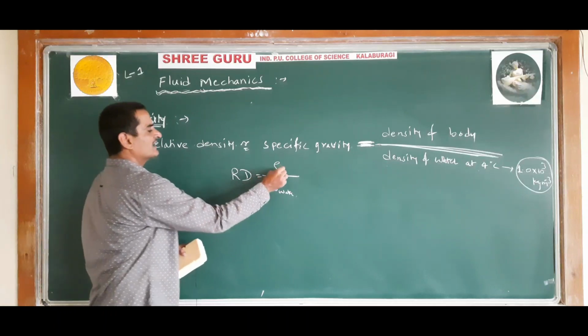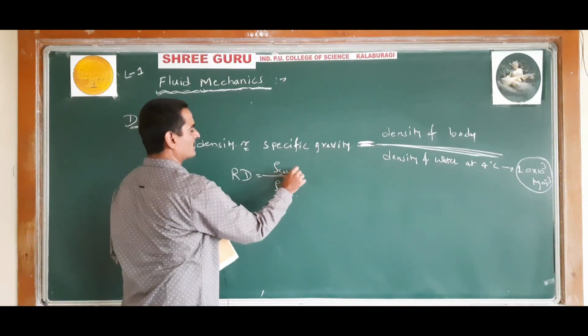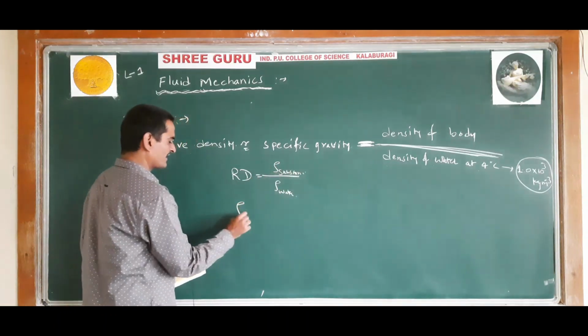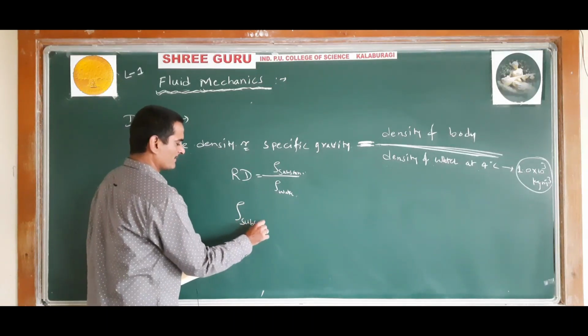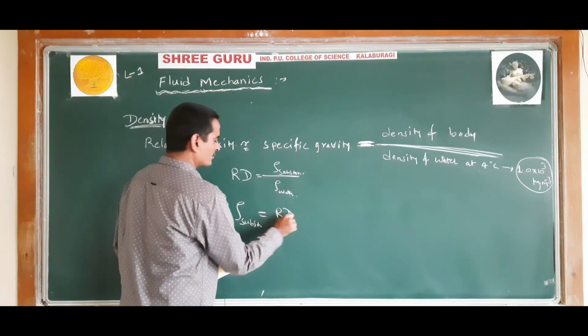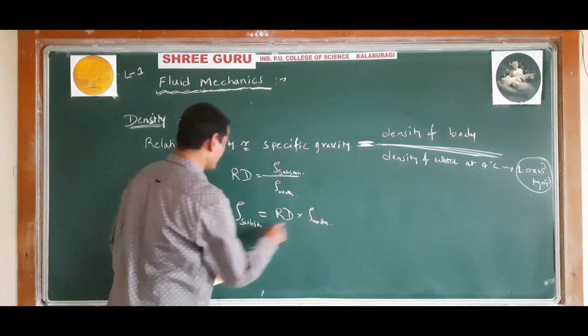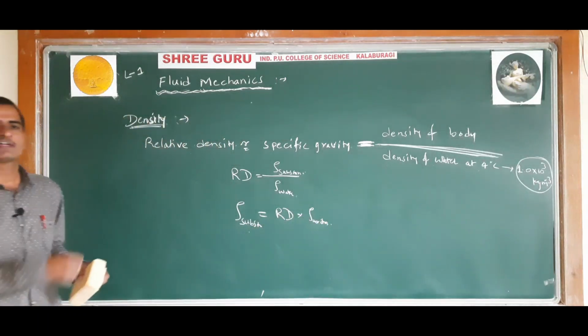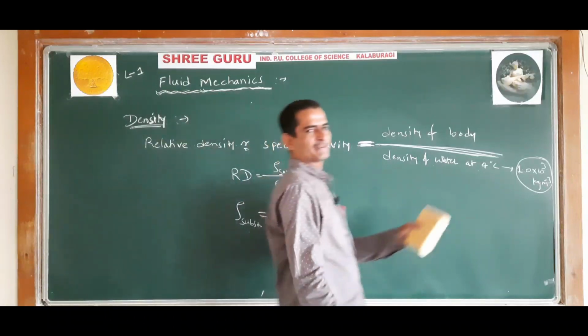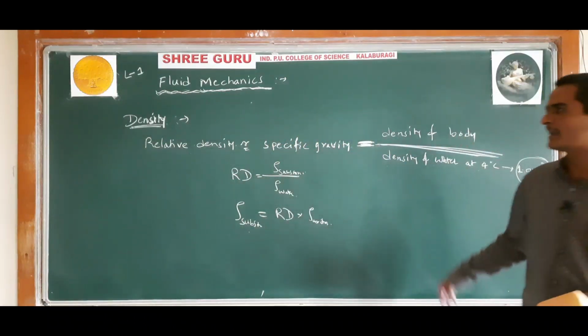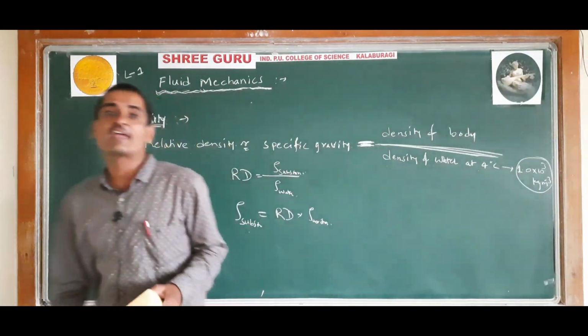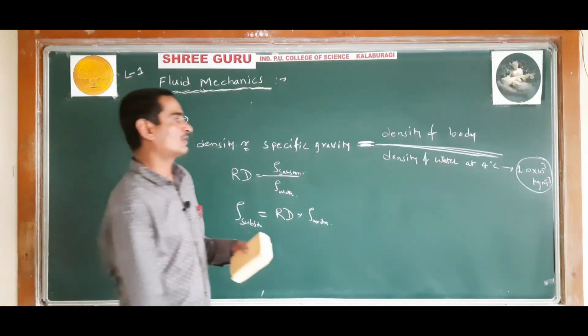Therefore, density of this substance or a body is equal to relative density into density of water. Like this we can also calculate the density of a substance if you know the relative density or the specific gravity, and it is a unitless, dimensionless quantity.